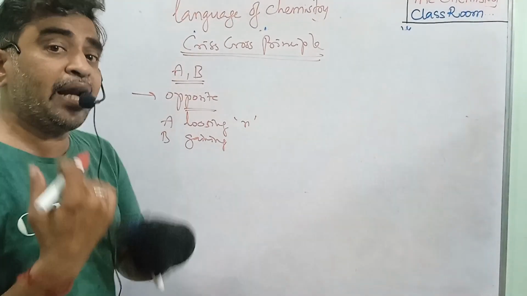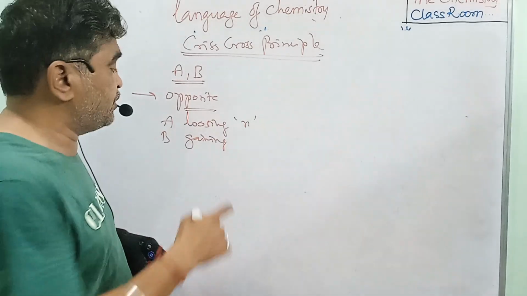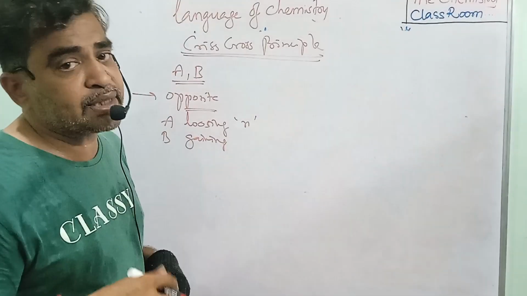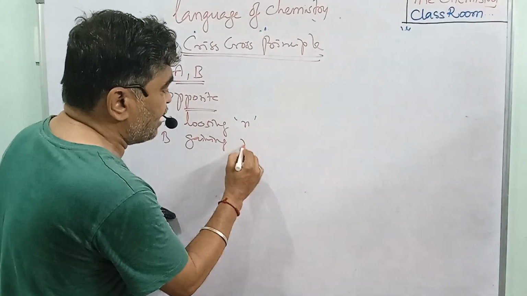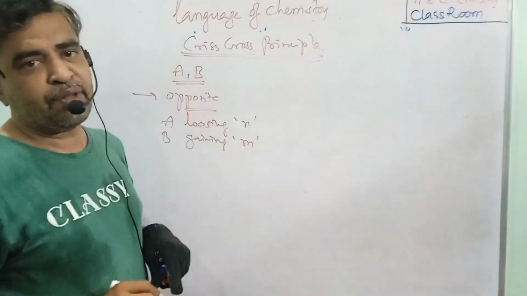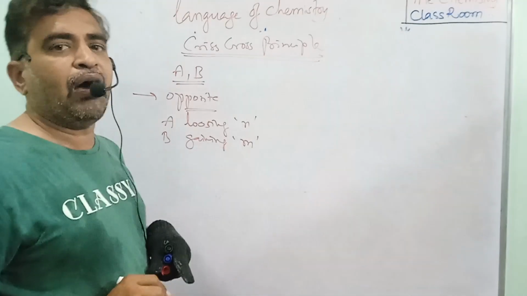Similarly, B is gaining electrons. We already gave the definition. How many electrons are gained is equal to the bonding. So here B is gaining electrons. What is the valency of B? It is M. So A and B are the elements.